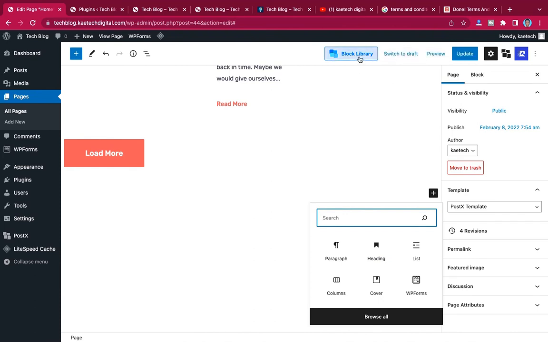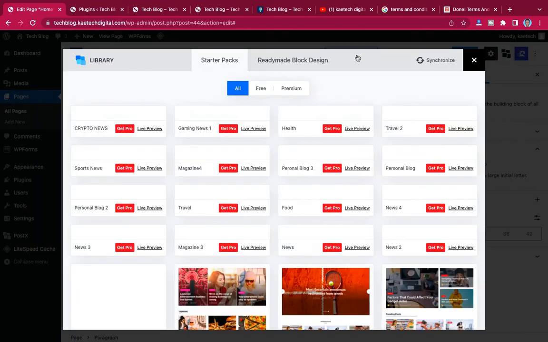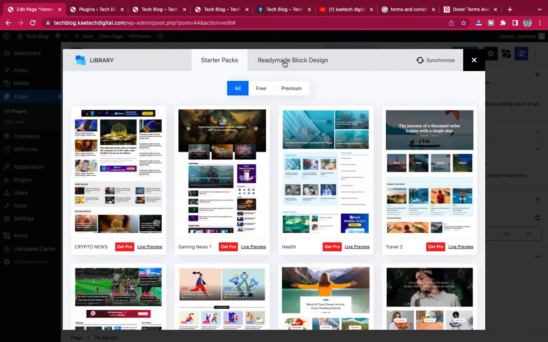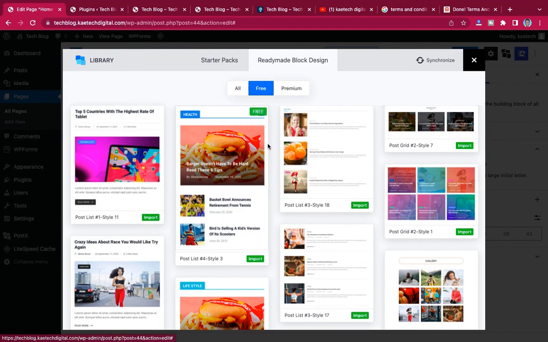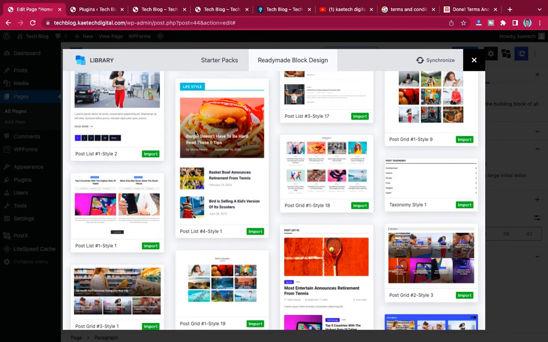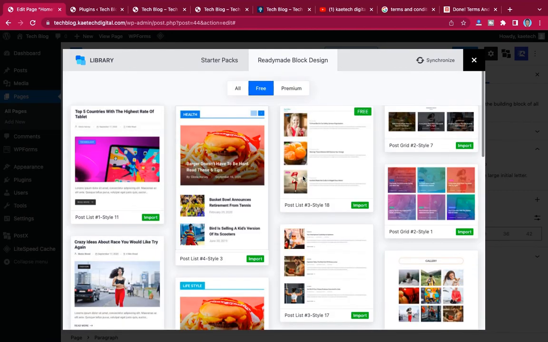So what you need to do is just click over here, click on the blog, and then maybe ready-made blog designs. Okay, and then click on free, and then you can import these things in it the way you want it, and then all of them will work for you. Okay, basically that is how you can import blogs.